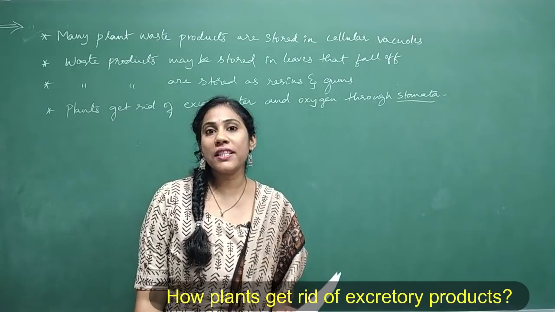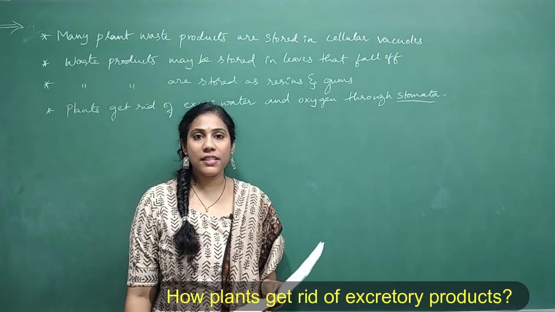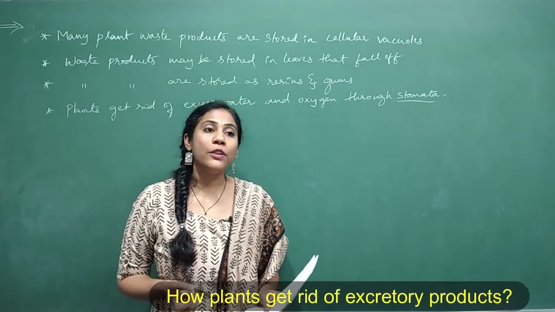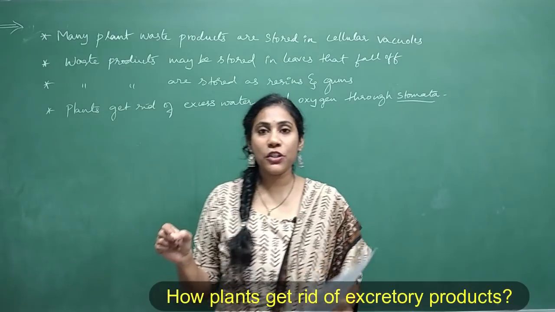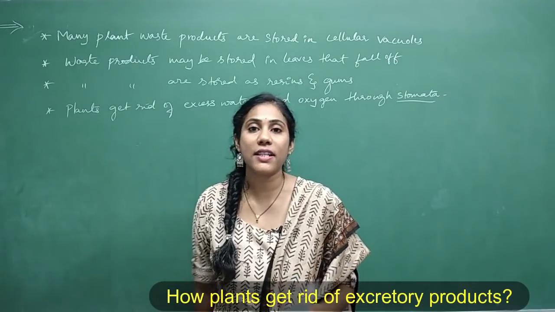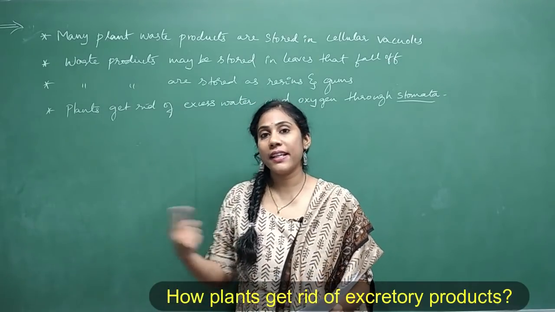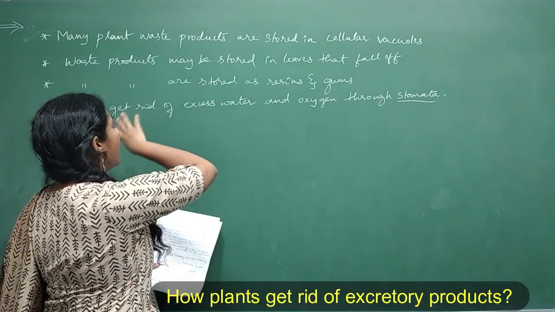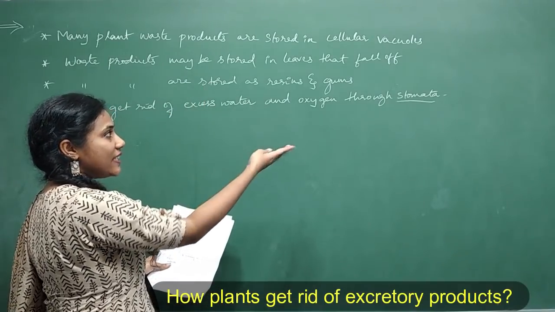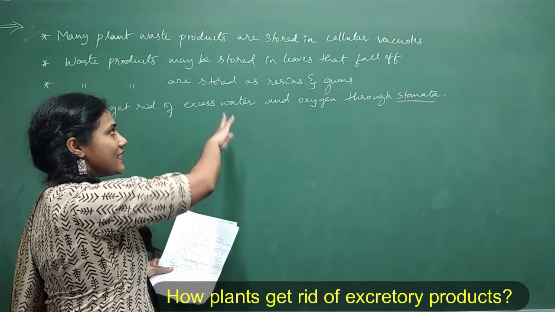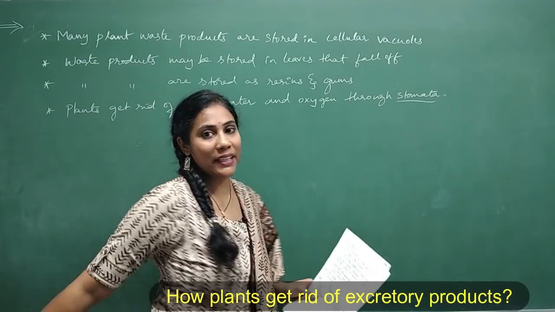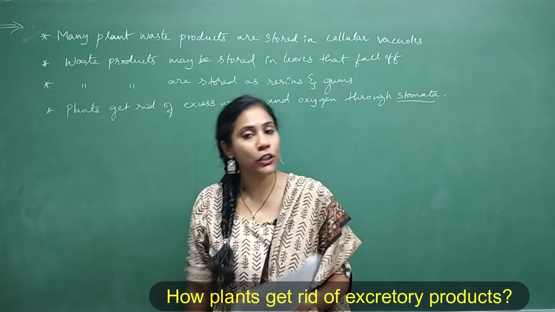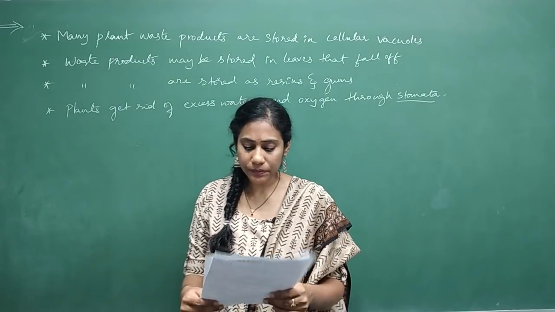Actually, after photosynthesis, the byproduct is oxygen, and that oxygen will come out through stomata. And to some extent, during respiration, the byproduct is carbon dioxide. Even that carbon dioxide, along with water, can come out through stomata. So plants get rid of these waste products, these gases and excess water through stomata, right? So if you can mention these 4 points, definitely you will get 2 marks for this question.